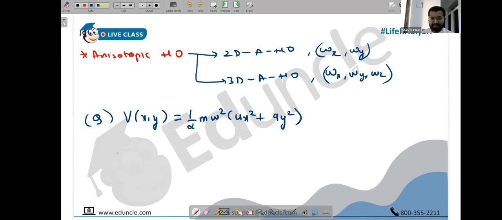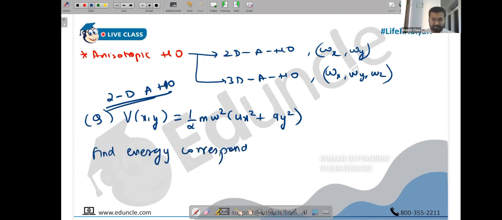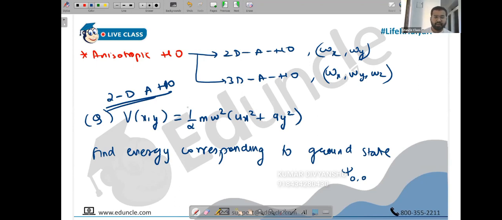So V of x is given to us, and they're asking us, fine. Let me check. 4x square, 9y square. And it's the potential of what? 2D harmonic oscillator. 2D anisotropic harmonic oscillator. X and Y is given, so it should be understood. So 2D anisotropic harmonic oscillator. They are asking us to find energy corresponding to the ground state. Suppose this harmonic oscillator is 0, 0. That's the question right now.